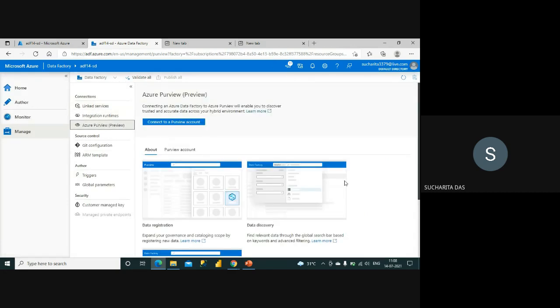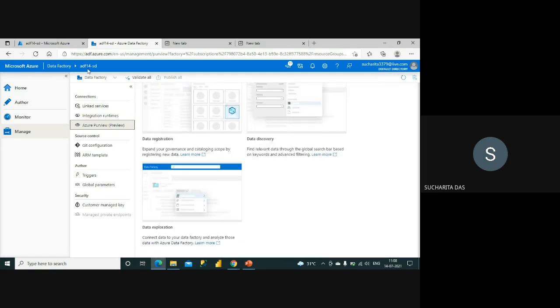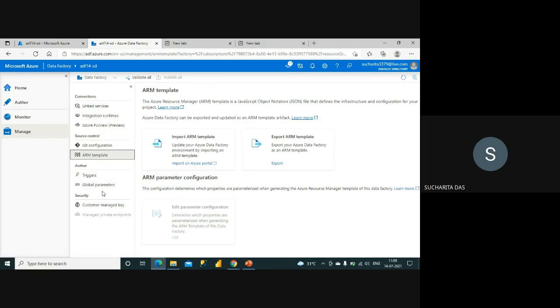Azure Purview is something which is for some visual representation purpose. It is only in preview mode. It is something which is very new. So if you have some details here, we can connect if required. Now this is source control, so you can do some repository connectivity from here, and then you can check it here, you can manage from here.